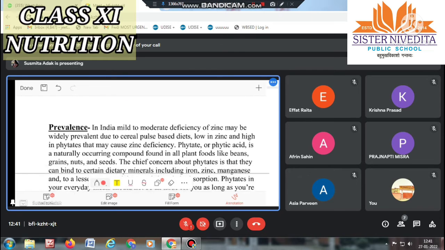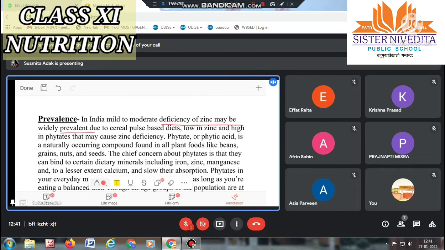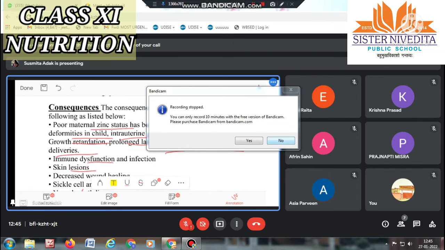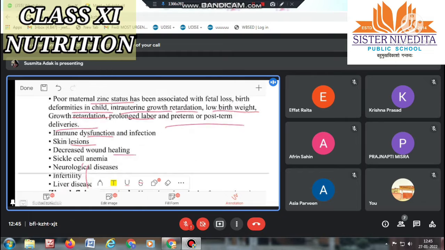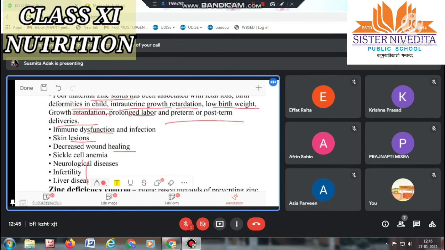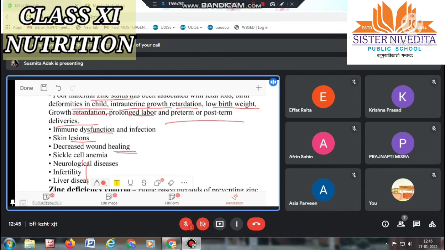Next, prevalence. In India, mild to moderate deficiency of zinc may be widely prevalent. So what we have seen is that immune dysfunction and infection will develop. Skin lesions, means any skin disease or skin related problem, will come. Wound healing will be decreased.